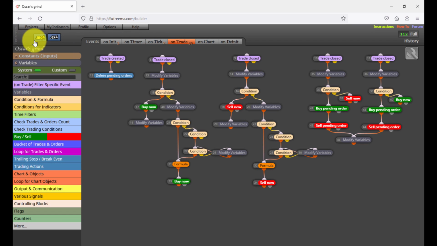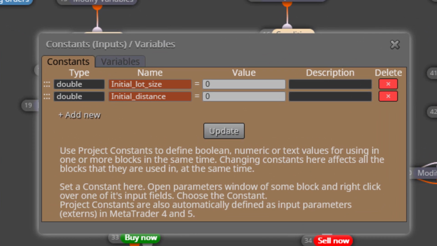Here it is. We'll take a look at its constants and variables first. We find two constants. The first one is called initial lot size. This is the input parameter we will use to specify the minimum lot size value to apply at the beginning of each cycle. Then we find a constant called initial distance. Here we will enter the distance in pips for the stop loss and take profit of all the trades, as well as the distance in pips for both the initial pending buy and sell orders. The default value for both constants is 0.